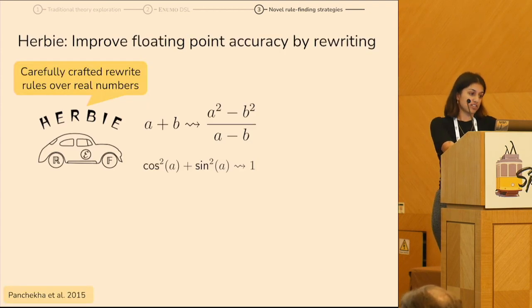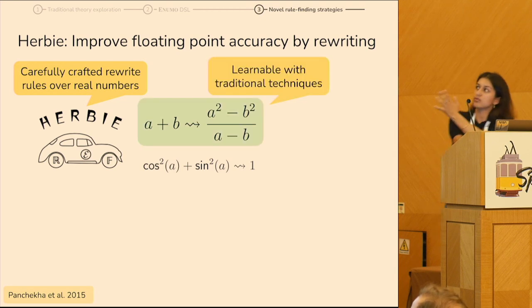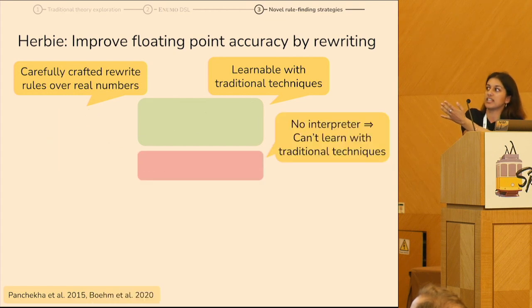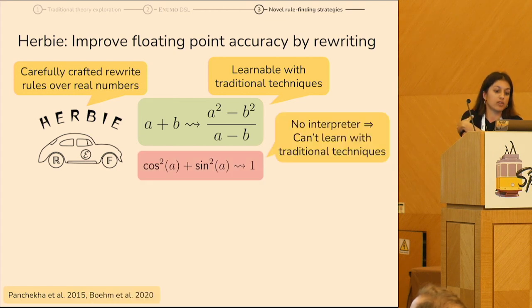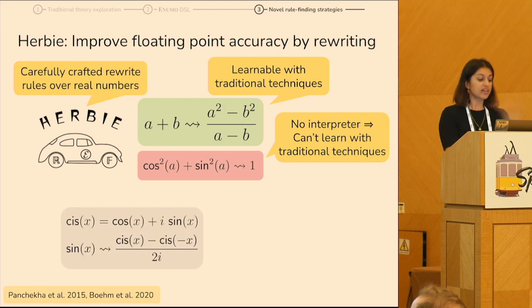Instead, I'm just going to talk about an example. So Herbie is a tool that uses equality saturation to reduce error in floating point expressions using rewrite rules over numerics. This rule you might be able to learn with traditional techniques. This rule you can't, because equality is not decidable for the reals, so you're not going to be able to write that interpreter. Now, you might be able to rewrite your sine and cosine in terms of complex numbers and